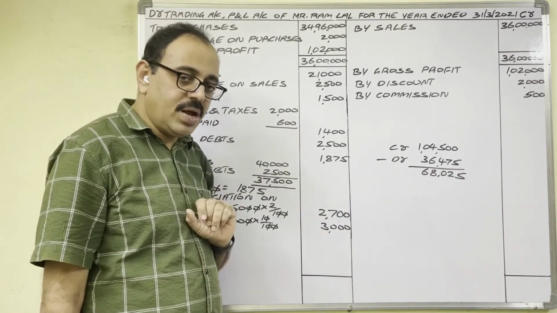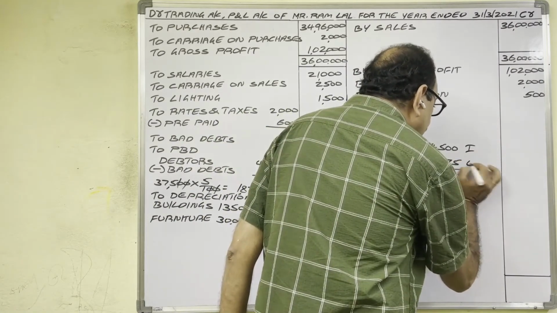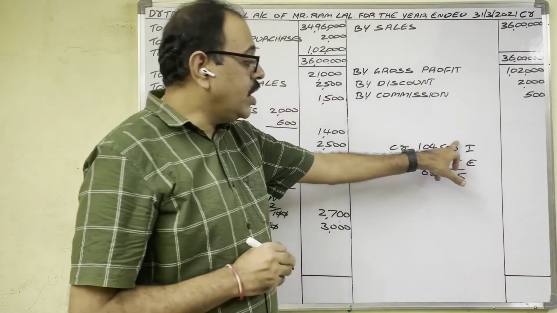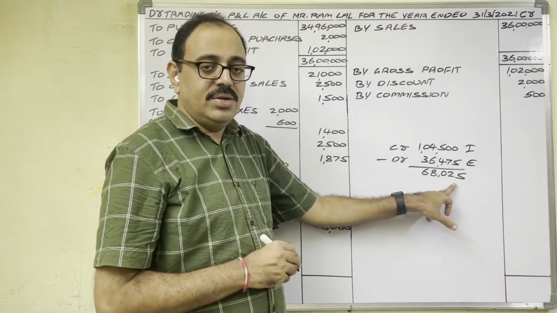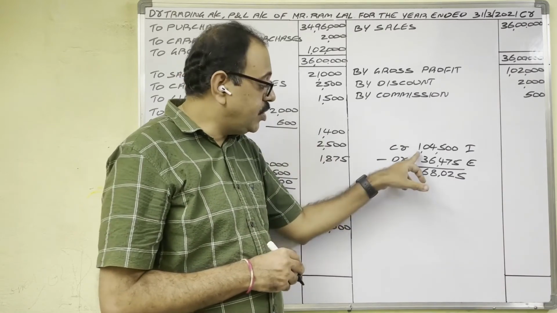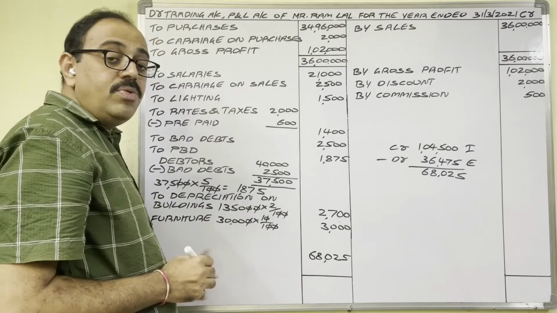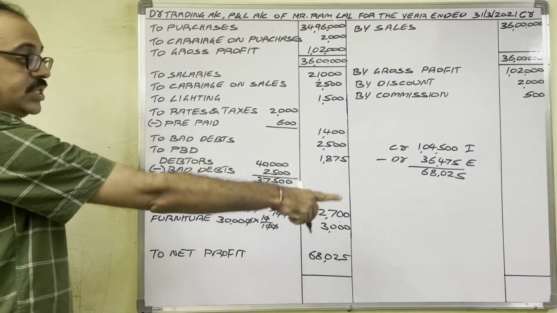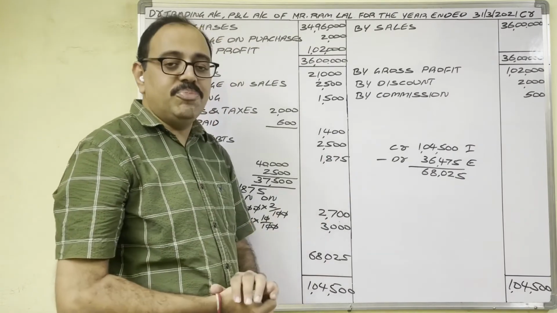This is profit or loss. Credit side we wrote incomes, debit side expenses. Income total is more than expenditure total, so difference is profit. We said we should write where the total is less. Debit side total is less. Debit side write down this amount. For this write down net profit. Two sides write down highest total. With this P&L account is completed.